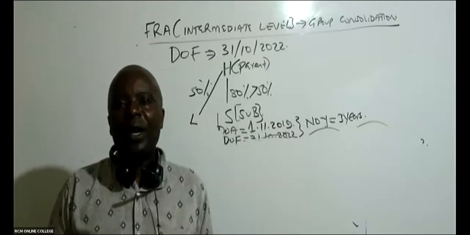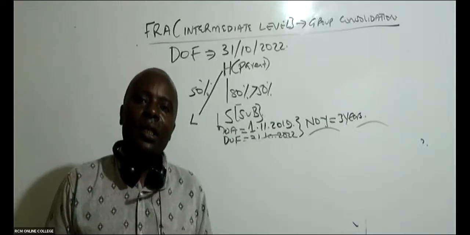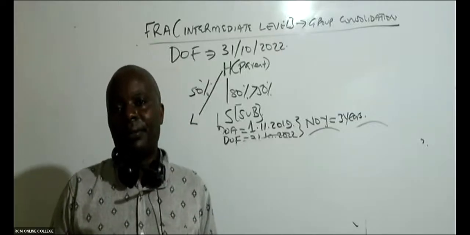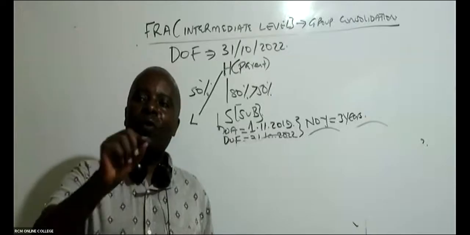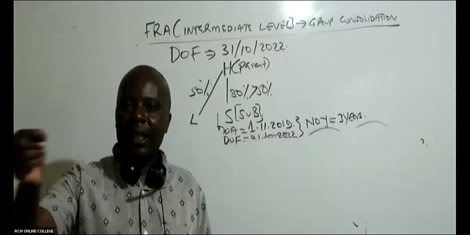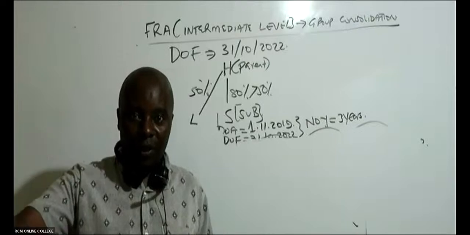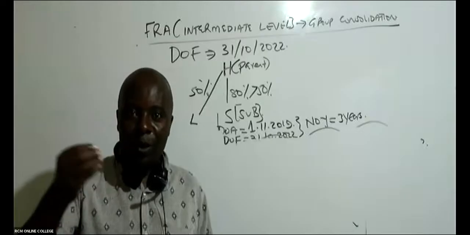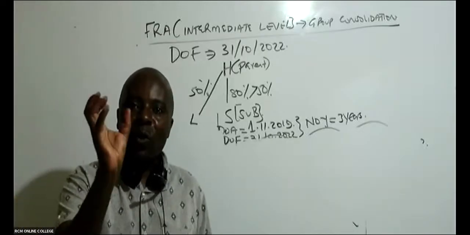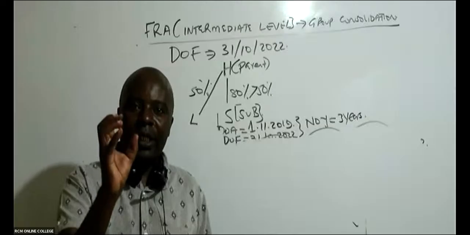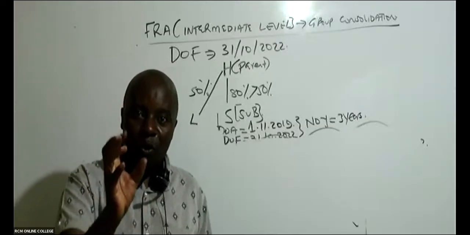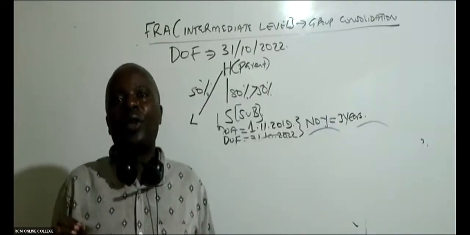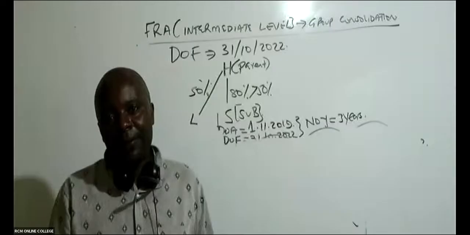Because I taught them very well that 50% is a joint venture. And joint ventures, we don't consolidate them. Joint ventures, we shall always have one line. For example, investment in L, where we take the cost of the original investment, we add any equity increases, any share of post-acquisition profits, etcetera. And then we take just one number to our group consolidated income statement, or to our group consolidated statement of financial position, like an investment in joint venture. So you don't consolidate line by line.